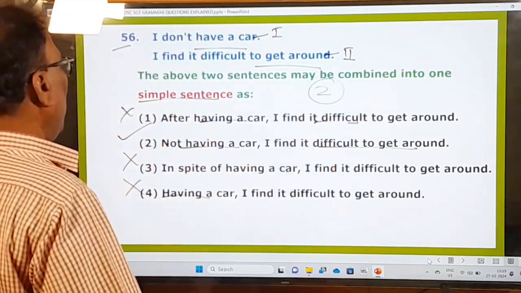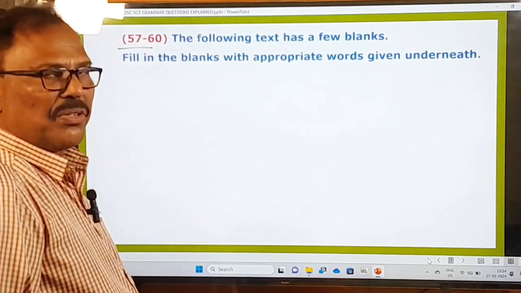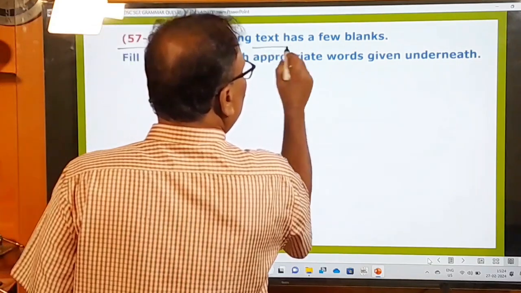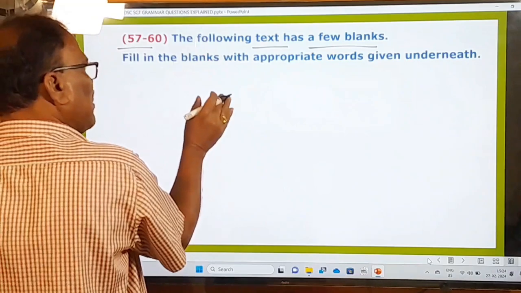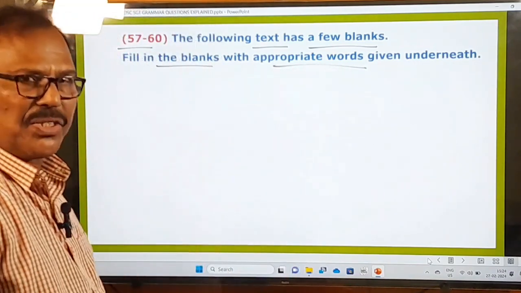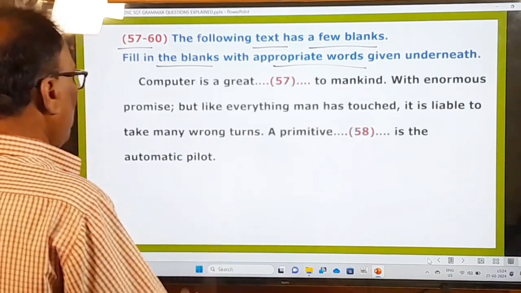Now let's move on to the next question. 57 to 60, these are the four questions you are going to answer. What you have to do is read the text given with a few blanks. You have to read the passage and fill in the blanks with appropriate words given under that passage. Okay, and that is the thing you have to do. And now this is the small passage.